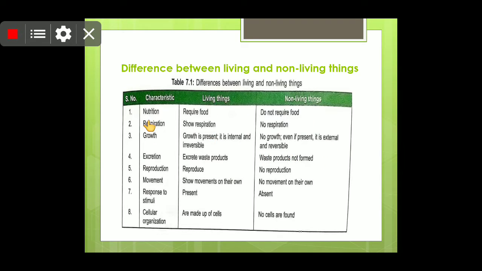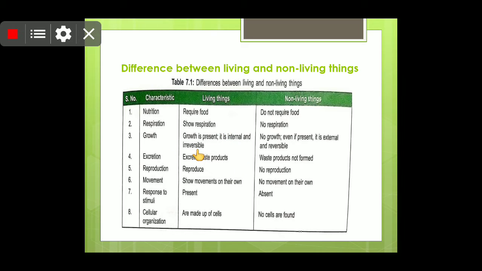So the reasons are, children, nutrition. We have studied that living organisms need food, but non-living things do not require food. You must have never seen your dining table, your laptop, your mobile phone asking for food. Children, respiration. Living organisms like plants, animals, and human beings respire, but the fridge, the refrigerator, all the non-living things do not respire.